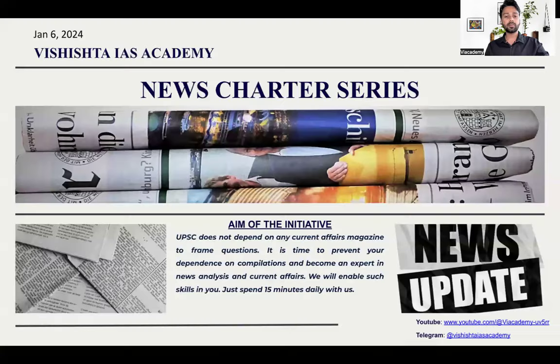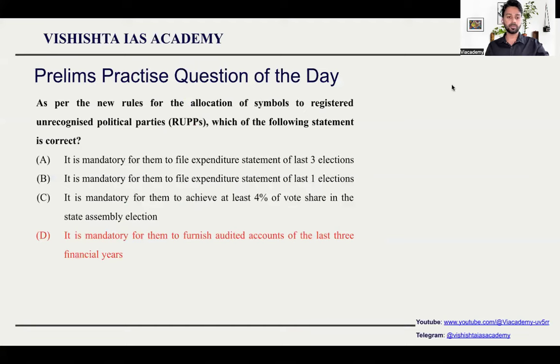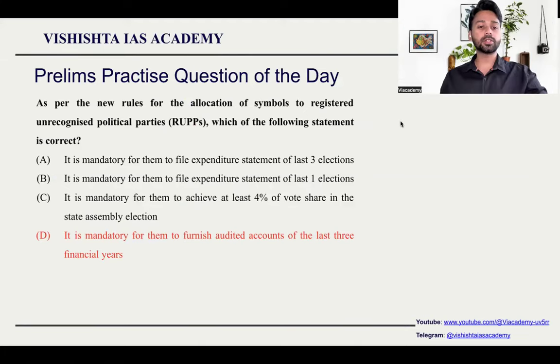Before getting into the most important topics of the day, let's have a look at a practice prelims question. To take a look at this, four different statements are provided about registered unrecognized political parties. So which among the following statements is correct? It's a very easy question, just that you need to know about registered unrecognized political parties. So what exactly they are and why do we need to know about them? We will discuss later by the end of the session. For now, it's a very factual question.